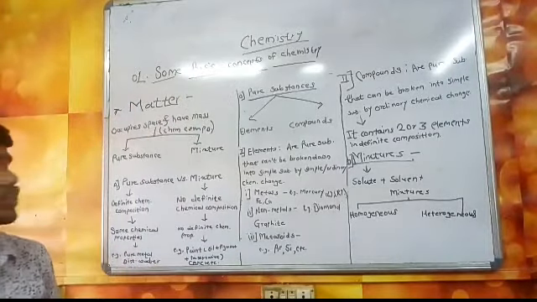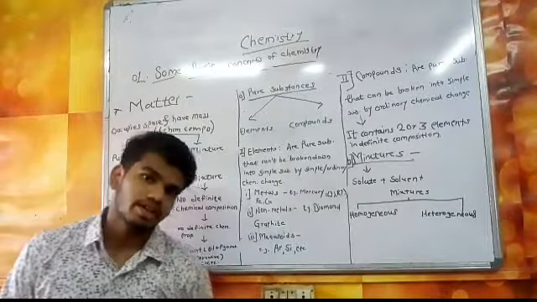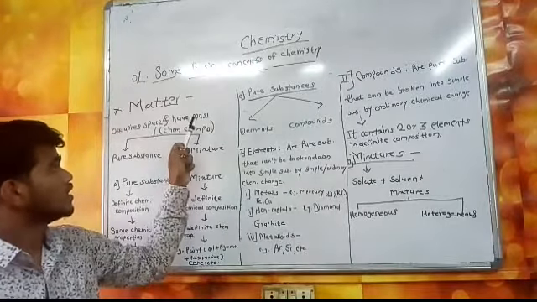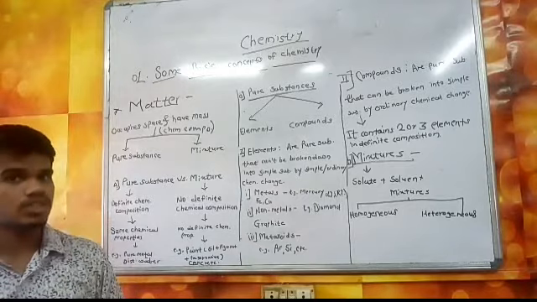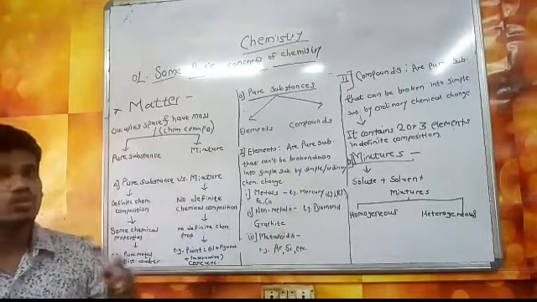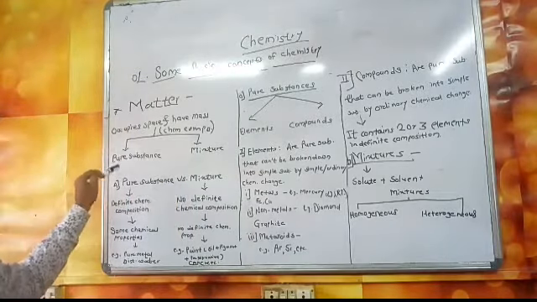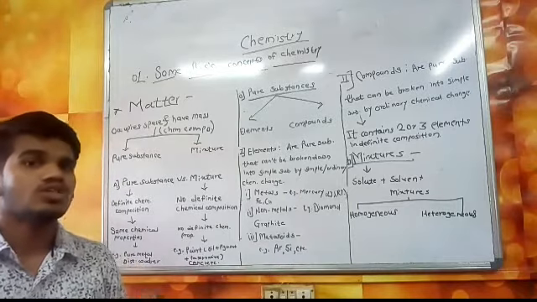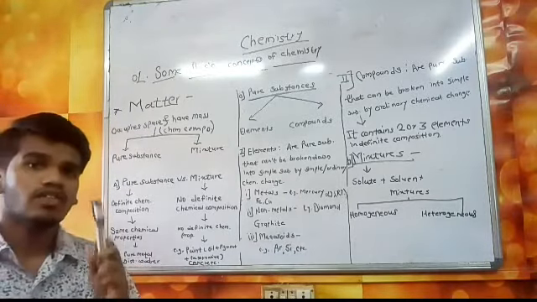So let's see the first point, matter. What we have learned in the earlier standard about matter is that matter is a substance that occupies space and has some mass. But here, on the basis of their chemical composition, matter is divided into two types: pure substances and mixtures. So let's see what pure substances are. Pure substances have a definite chemical composition, so due to that, their chemical properties are well known or defined.